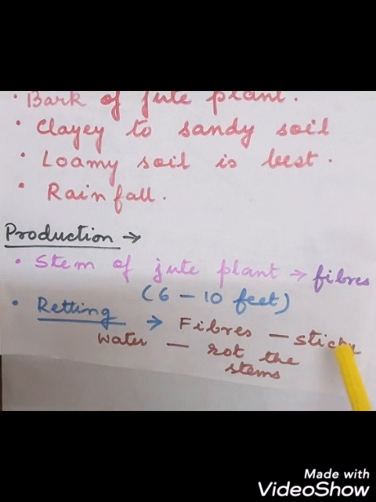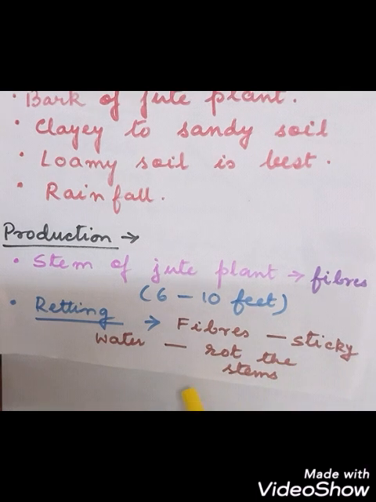So fibers need to be separated, and this is how the sticky substance is removed: by putting the fibers in water and keeping them inside the water so that the stems rot. They are decomposed, they are rotted. So rotting of the stems takes place in water and the sticky substance is removed.